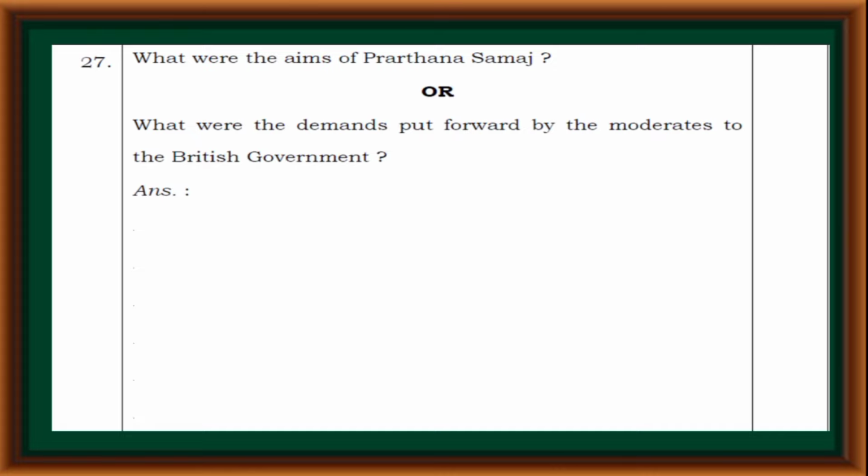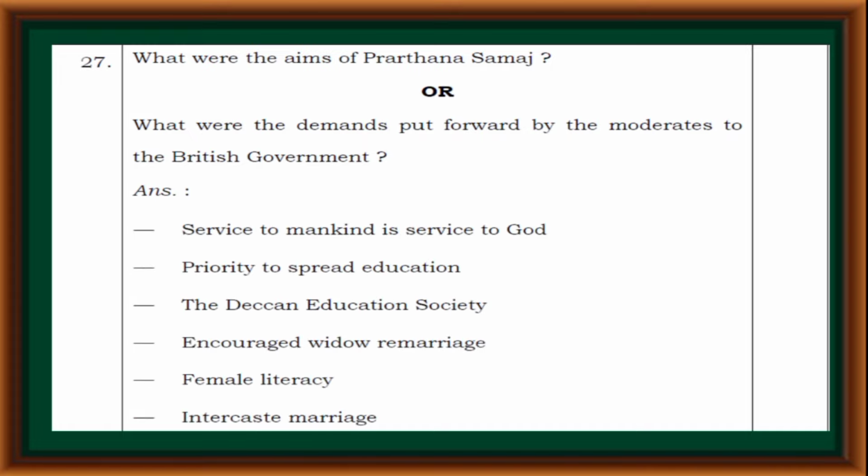What were the aims of Prarthana Samaj, or what were the demands put forward by the moderates to the British government? The aims of Prarthana Samaj are: service to mankind is service to God. Priority to spread education through the Deccan Education Society.